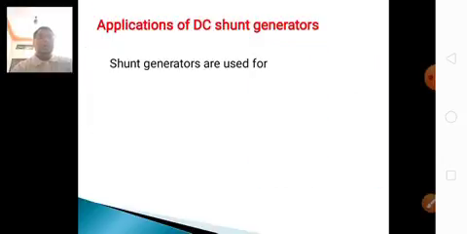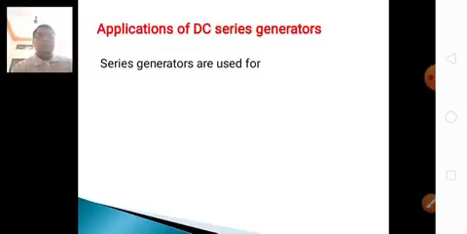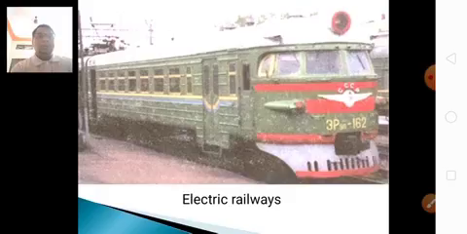These are different applications of DC generators. Shunt generators are used for ordinary lighting and power supplies and for charging batteries. Series generators are used as boosters in railway service. Because of their high starting torque, series machines are used in electric railways.